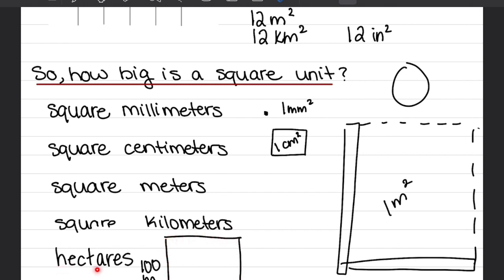Okay, and hectares are usually great for measuring areas of land such as farms and acreages and so on. So for example, 1 hectare is equal to 10,000 meters squared. Okay, but we'll get into this as well in the next video. So this is an introduction about area and units of area.